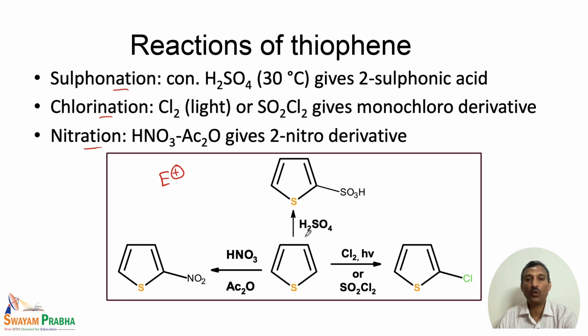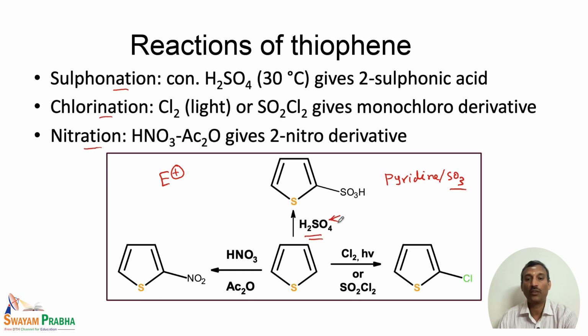that is the reason if you look at the sulfonation reaction, in the case of furan and Pyrrole, we actually use pyridine and sulfur dioxide, which is a comparatively milder reagent compared to sulfuric acid. In this particular case, thiophene does not undergo sulfonation that readily. So, that is the reason we have to use a strong reagent.